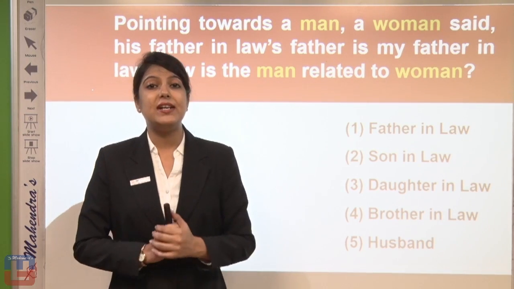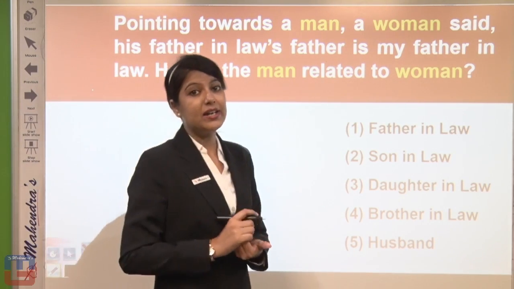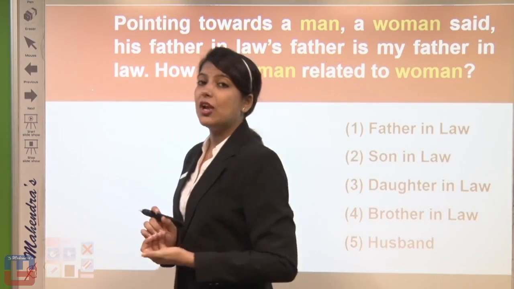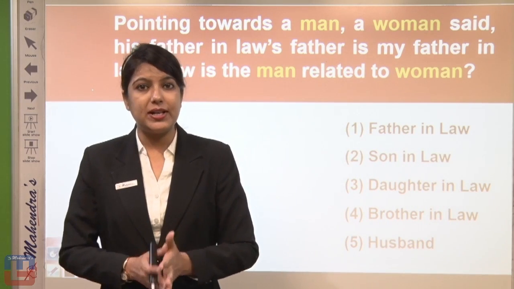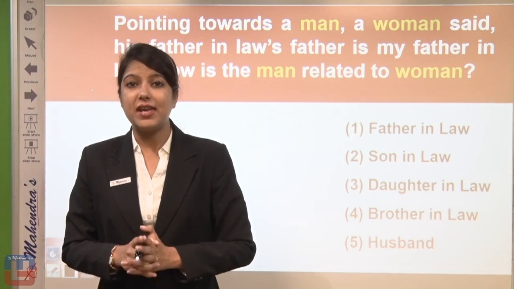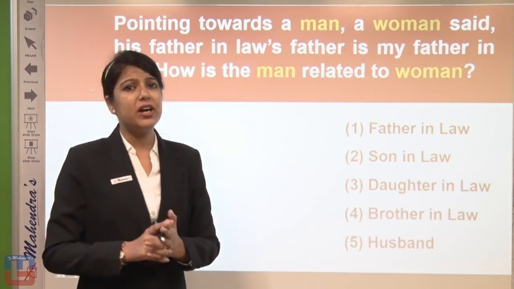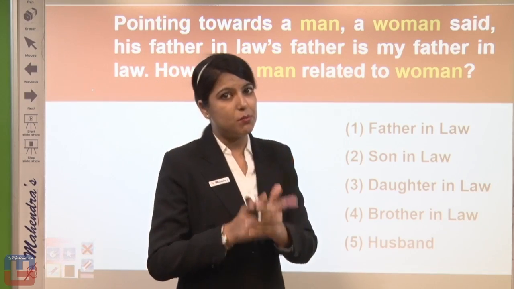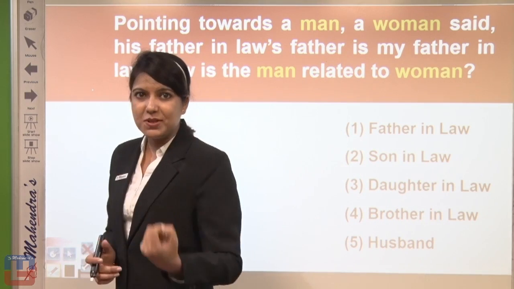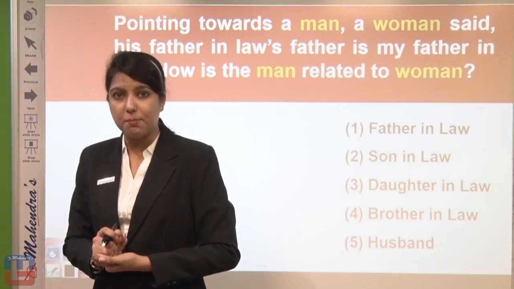Now I will draw the diagram, and by this diagram you have to understand that when you are solving any blood relation question, you can take help of a family chart or relation chart, so that it becomes very easy and clear for you to get the relations. Here for male characters I will use the box format, and for female characters I will use the circle format. For husband and wife I will use a plus sign in between, and for the brother-sister relation I will use a minus.